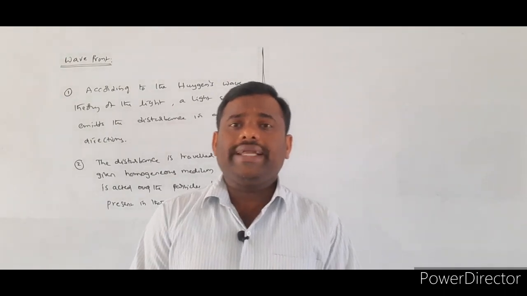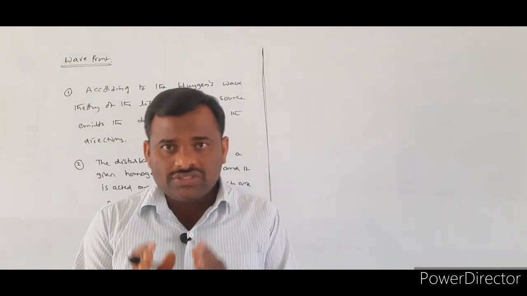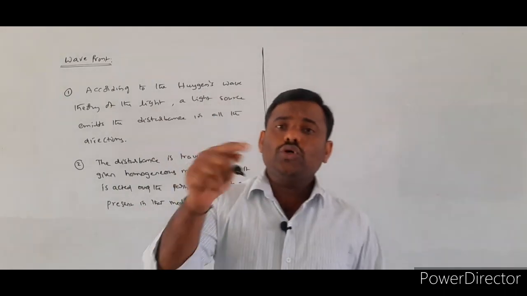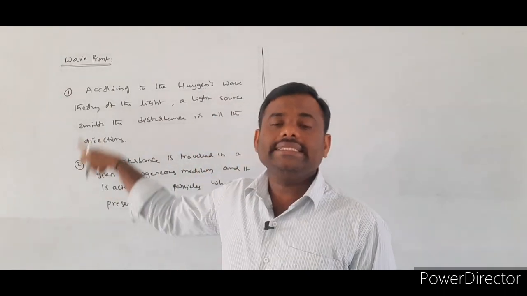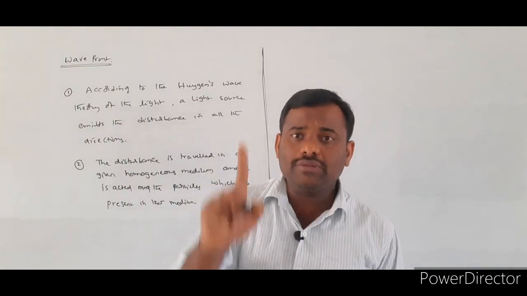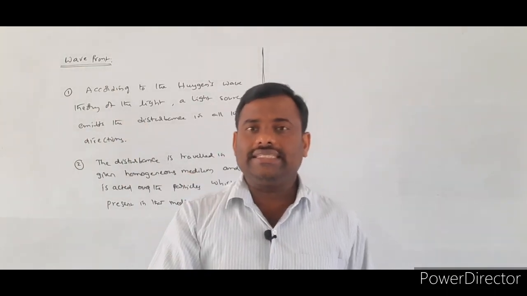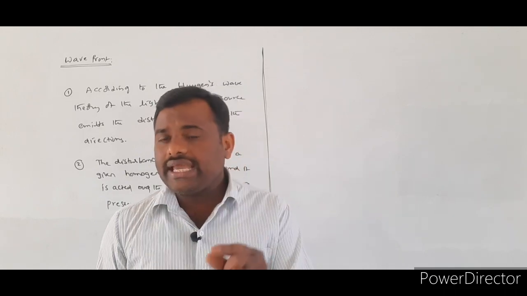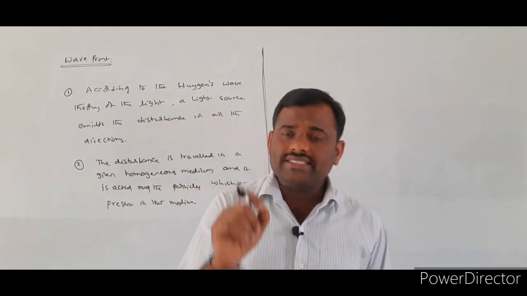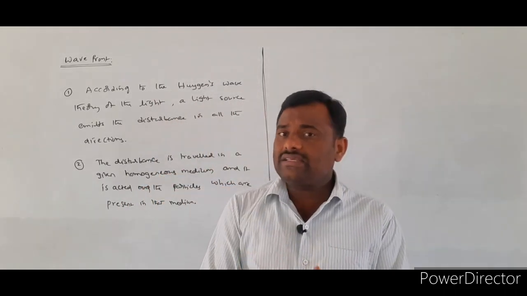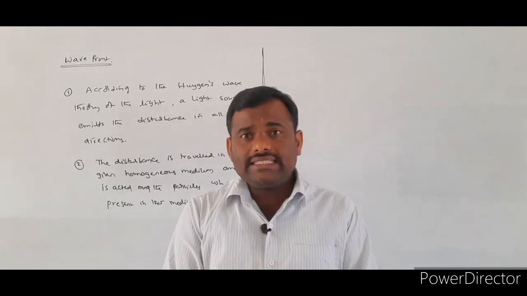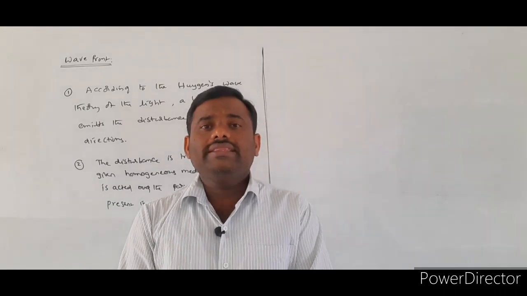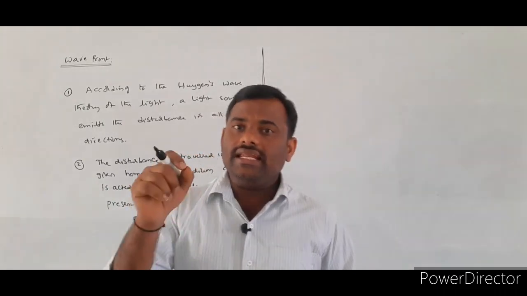If you consider the particles at equidistance from the given source, whenever the disturbance acts on those particles, they will be vibrating about their mean position in phase. Once again, which type of particles do we consider? The particles at equidistance; whenever the disturbance acts over them, they will be vibrating in phase.